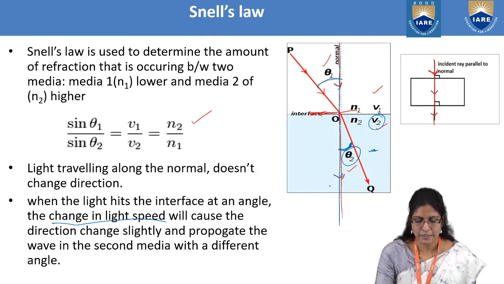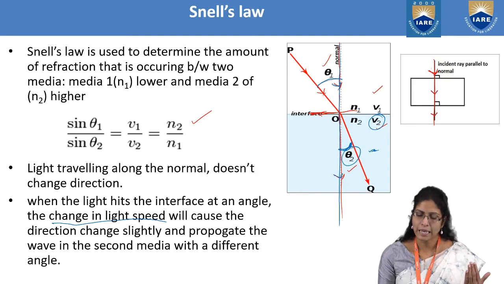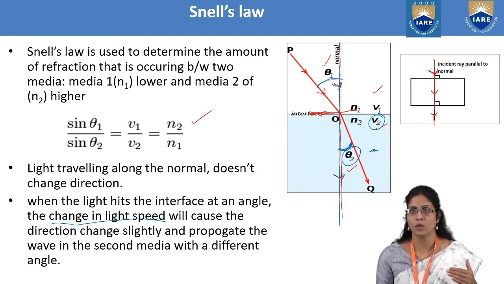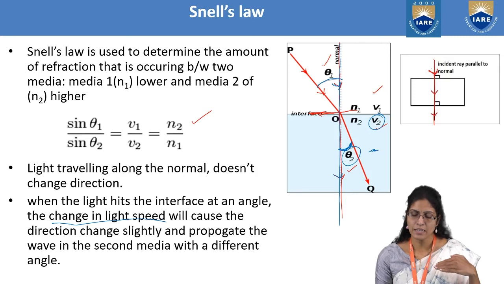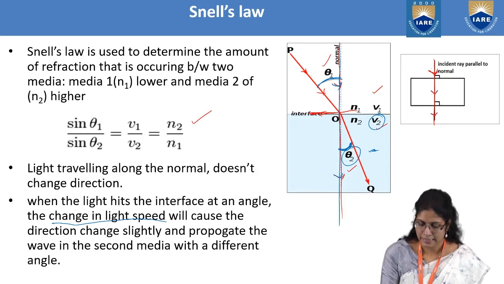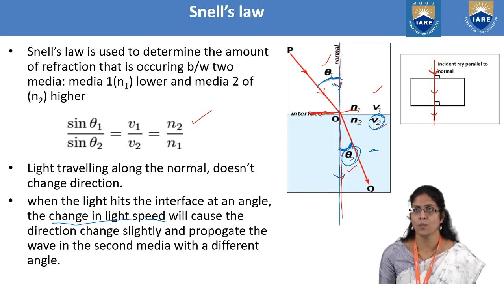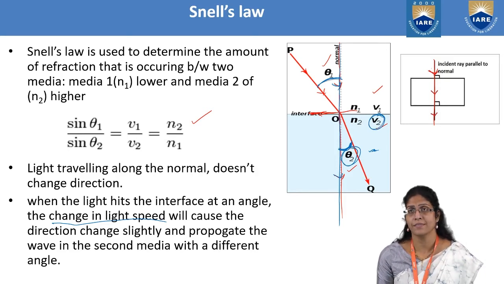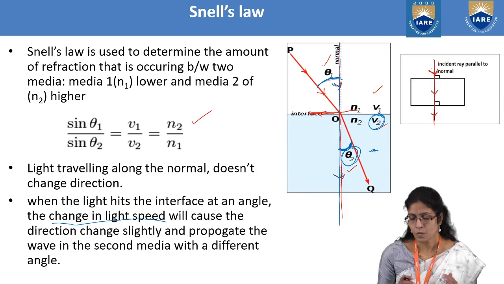But if you make an angle of incidence, if you incident the light ray making an angle theta 1, then there will be a bending of the light ray making an angle theta 2, which is different because the speed of the light ray varies once it crosses the interface, because it is entering a different medium. That is, N1 is different from N2. So this is how you can understand Snell's law.